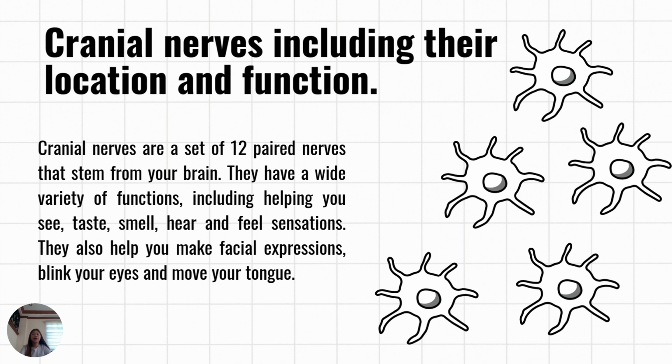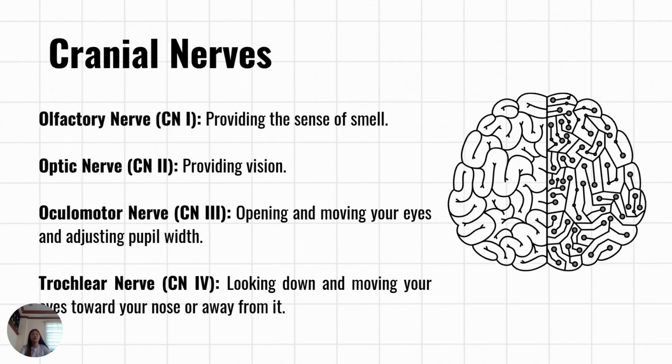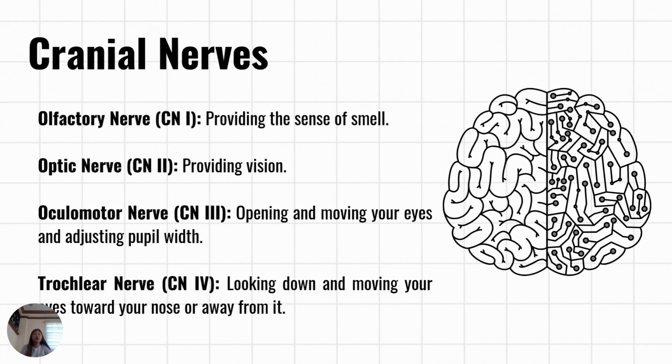Our cranial nerves begin toward the back of your brain. They're a key part of your nervous system. Our cranial nerves have 12 pairs, so we are going to discuss them each. Olfactory nerve or CN1 provides the sense of smell. Cranial nerve 1 is the shortest sensory nerve. It starts in your brain and ends in the upper side part of your nose.